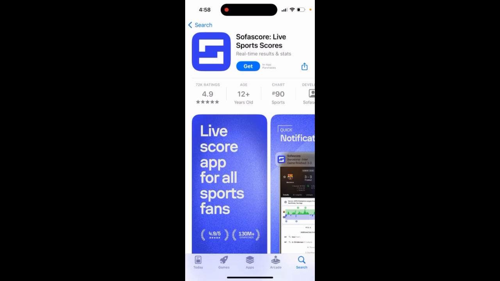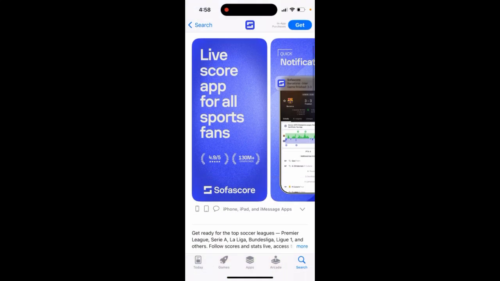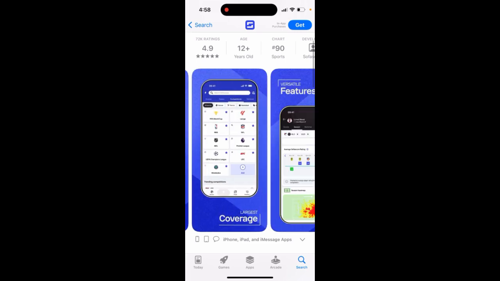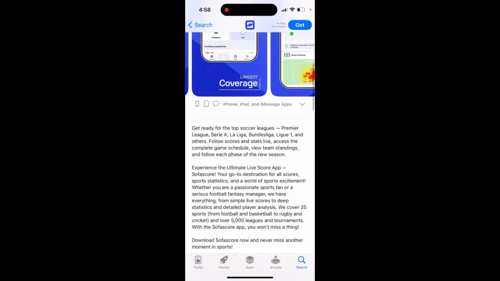Sofascore app, live sports scores, real-time results and stats. Live score app for all sports fans. So here you can just see and get ready for the top soccer leagues and others. Follow scores and stats live.